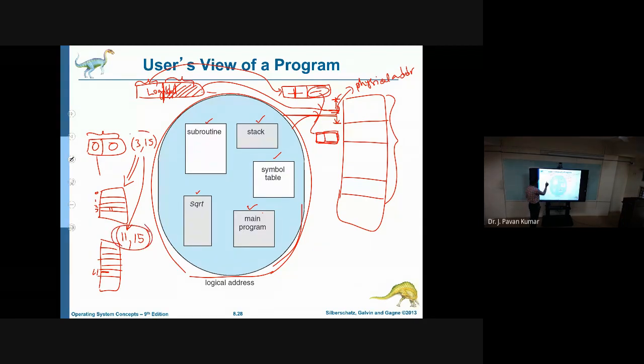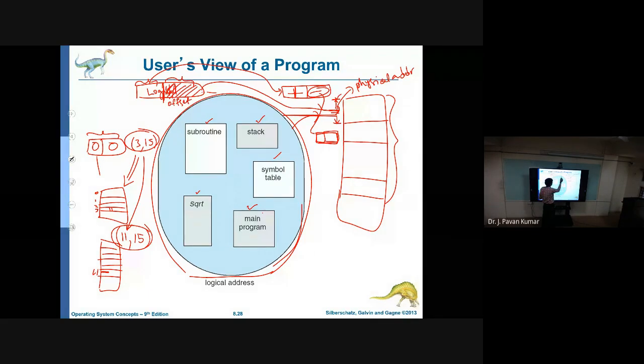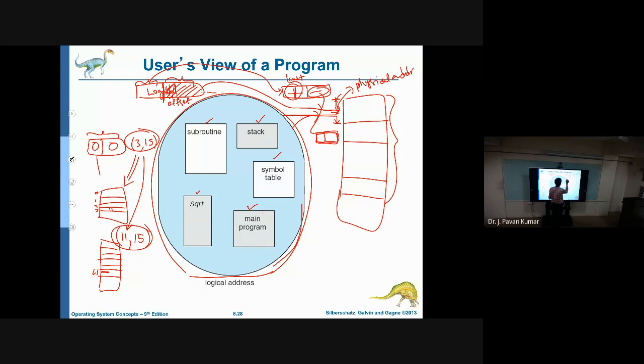Like this, address translation will be done in paging, whereas in segmentation we will be having a logical address. In this logical address, whatever offset we have will be compared to check whether it is going beyond the limit or not. If it is going beyond the limit, we will give an error to the operating system, a trap interrupt.